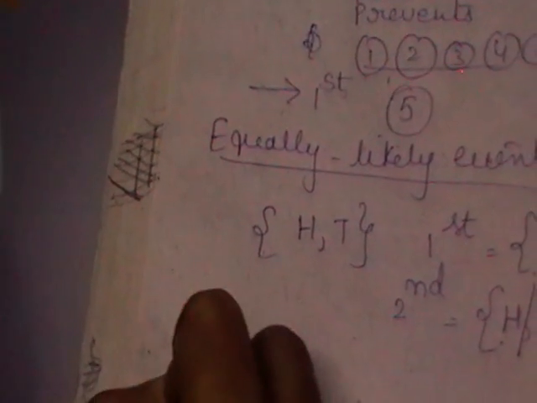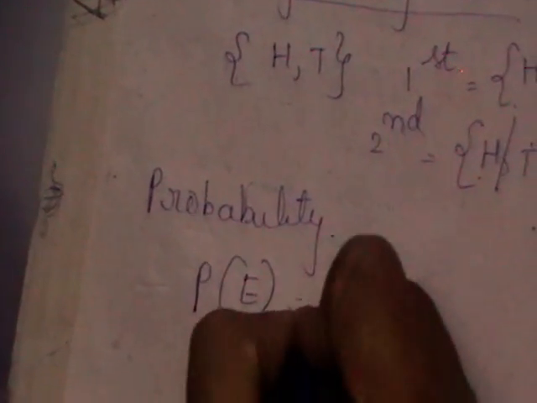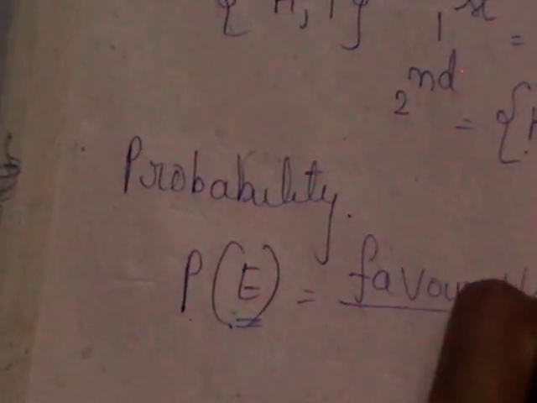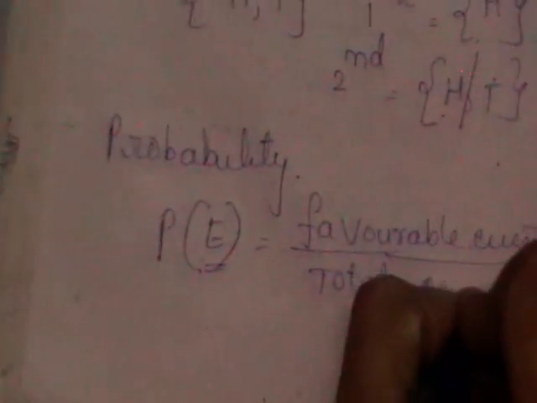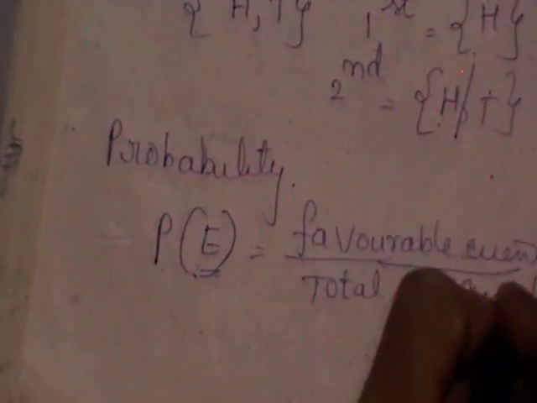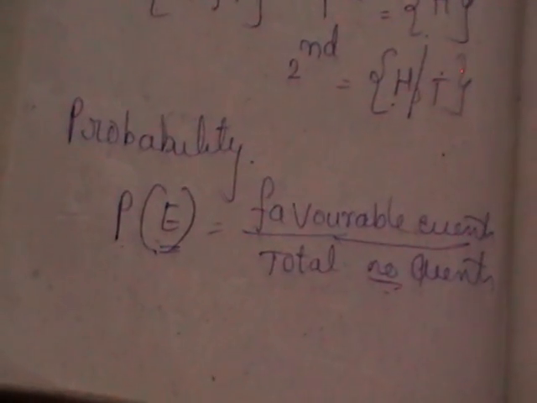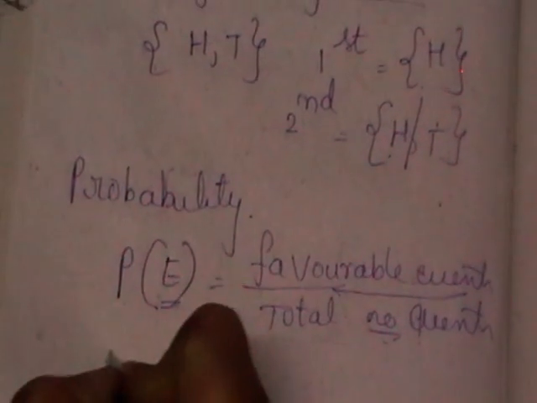Then how do you define the probability? Probability is the probability of an event occurring. Events we indicate with capital letters. P of E indicates the probability of an event happening, which is defined as the favorable number of events by the total number of events. We have certain numerical problems also. So this is the definition we use.